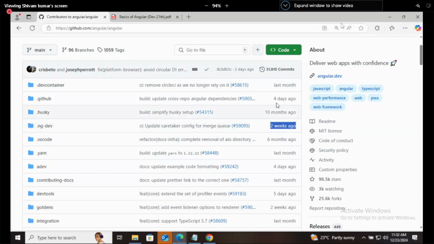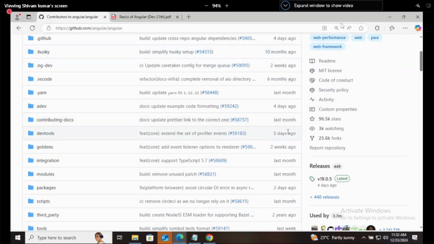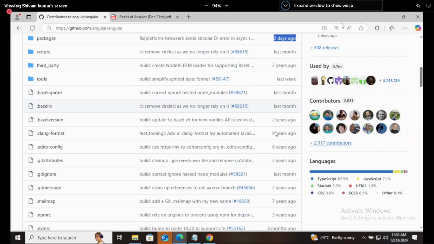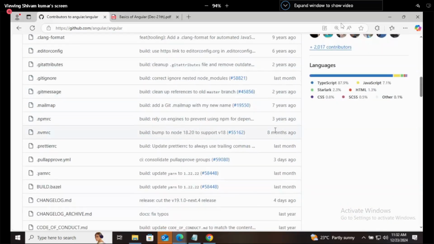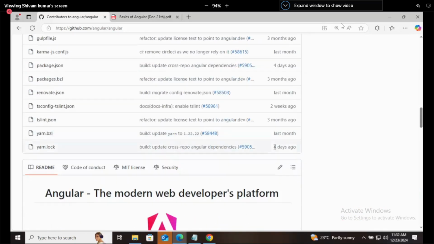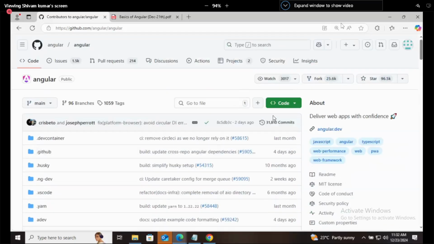This is 4 days ago. This is 5 days ago. This is 4 days ago. This is again 2 days ago. Last week, last month. So some things they are continuously changing. You can check the commit history. Recently they are making changes to keep it secure, flexible, and robust.